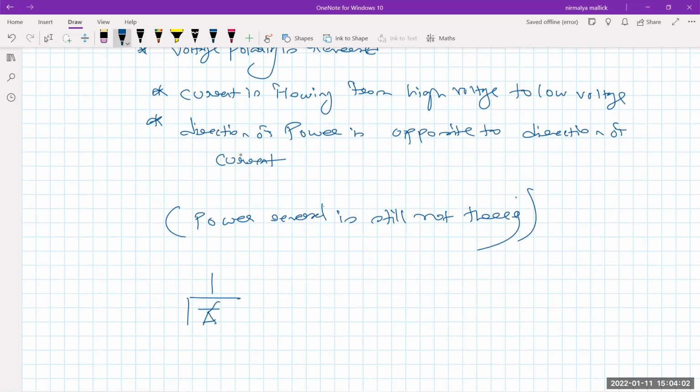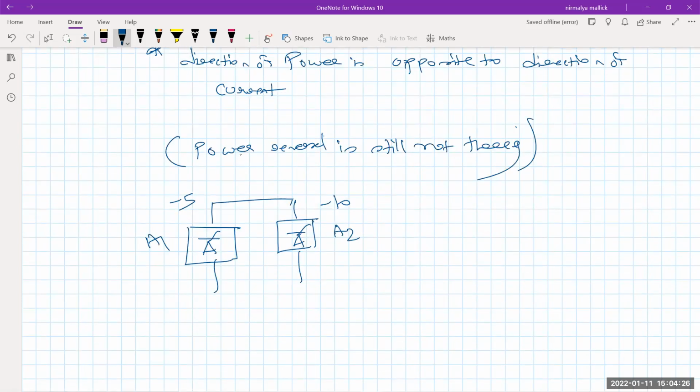Now, how can we reverse this power? Suppose, do one thing. It was minus 10 earlier. Currently, keep this as minus 5 and change this voltage to minus 10. Area 1 voltage, earlier it was minus 10. Currently, it is minus 5. And earlier, A2 area has voltage minus 5. Currently, it is minus 10. And we have assumed the direction of current. What is our assumption? Same. This is the direction of current assumption.